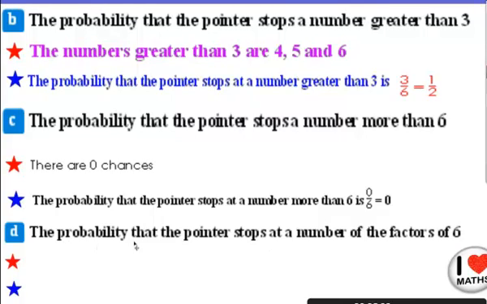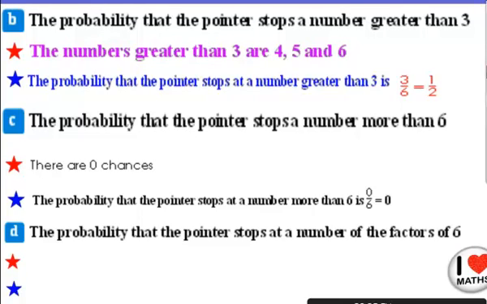What about the probability that the pointer stops on a number that is a factor of 6? Do you remember what my factors are? Yes, any number multiplied by another number whose product is 6. These two numbers, I will call them the factors of 6. So first, any number multiplied by 1 gives me the same number.